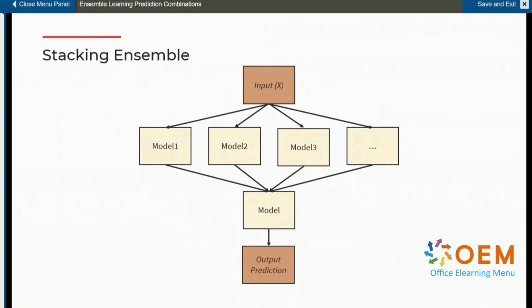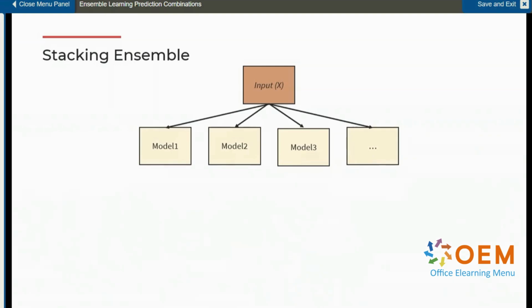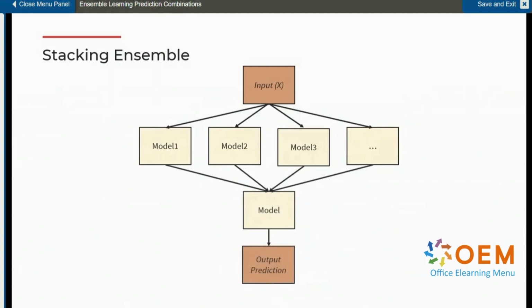Here is a visualization of what a stacking ensemble looks like. Once again, we have multiple models in the ensemble trained on the input data. This could be bagging techniques, pasting techniques, or boosting techniques. It doesn't really matter. Rather than just combining the predictions of these models using averaging or voting, you train a new meta model or a blender to predict the final output.